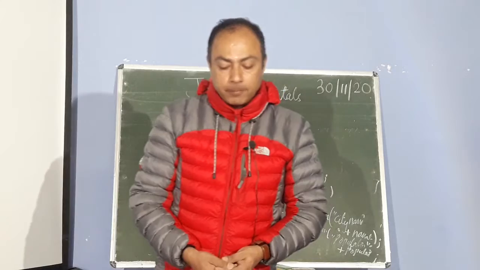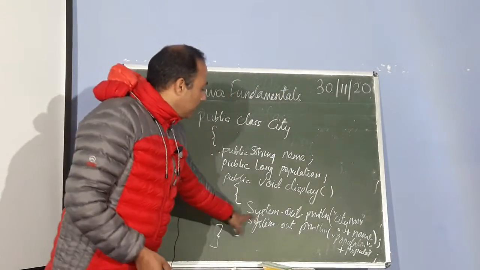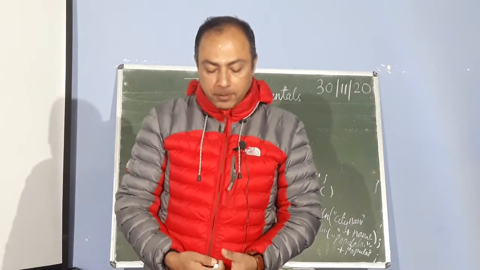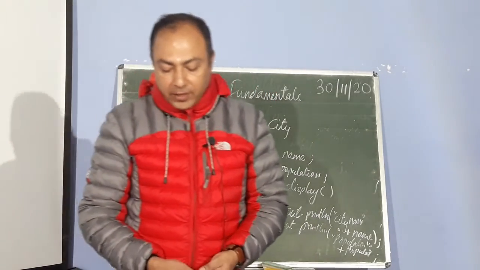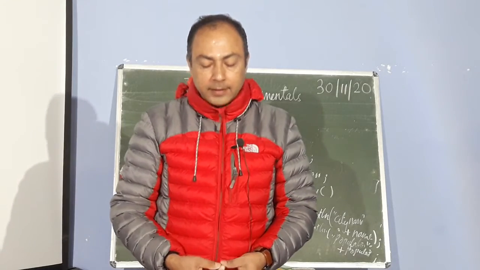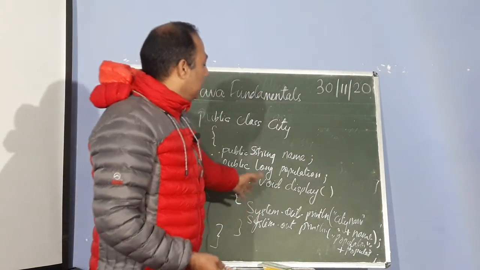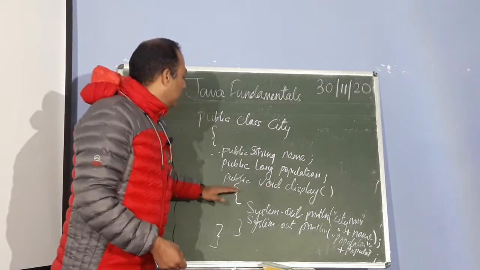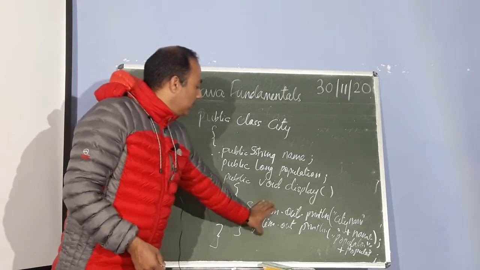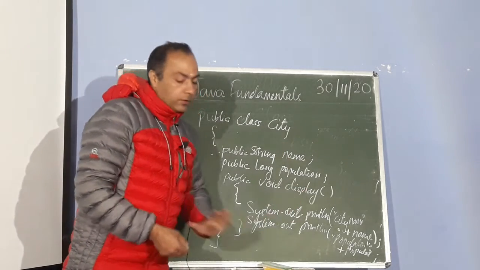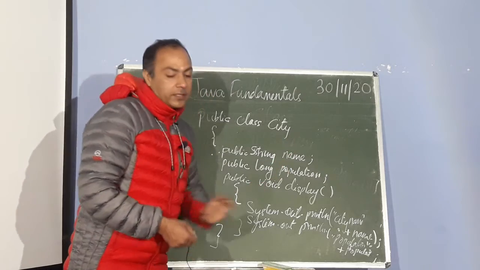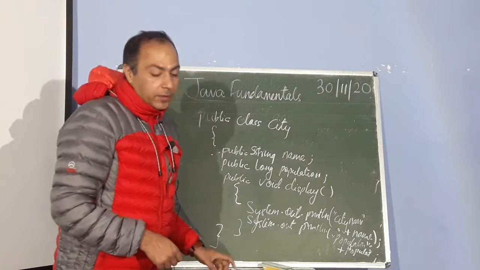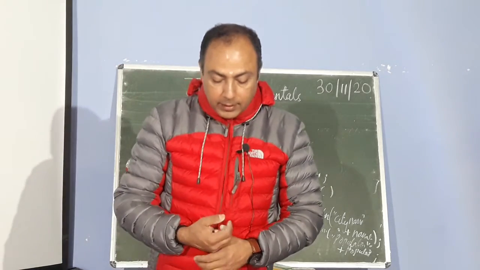Now the next four lines, public void display, system.out.println city, define the public method of the class, which defines the behavior of the class, and the name of the method is display. So this block displays the variables, the values which are stored inside the variables. The last line is the brace which indicates the end of the class block.